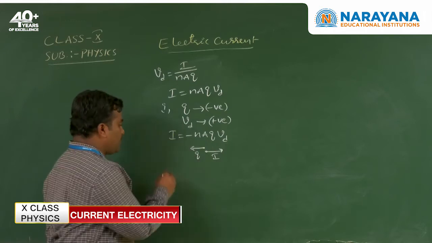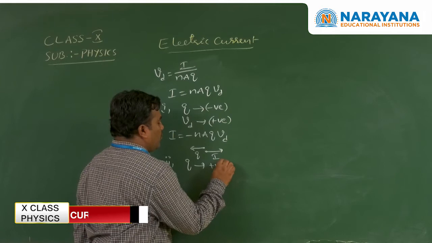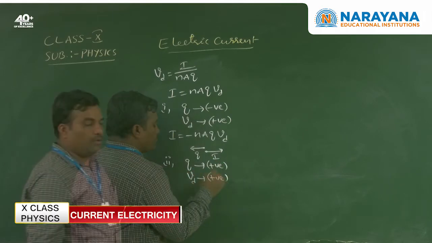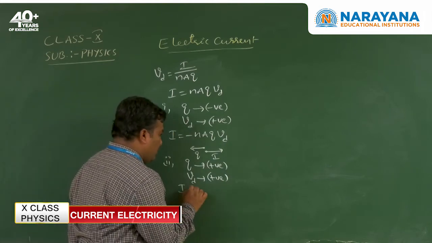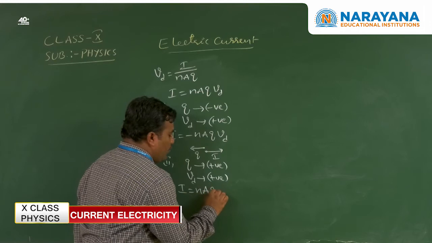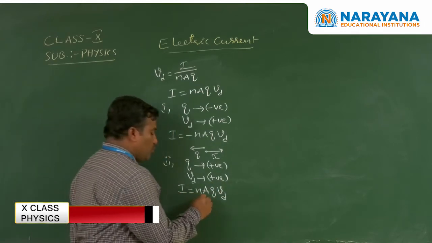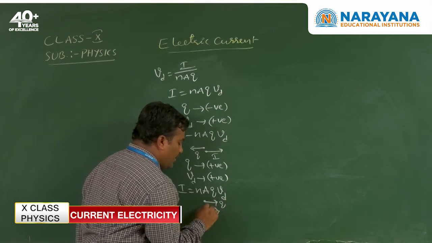In the next case, the charge is positive and the drift speed is also positive. The product gives NAQVd, which is positive. So a positive charge moves along the current direction.